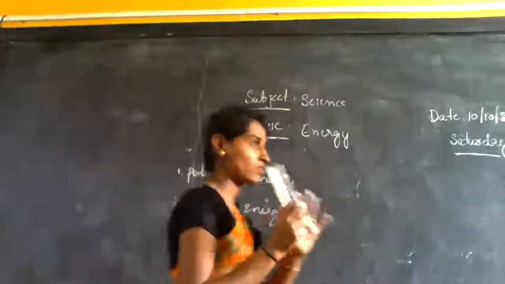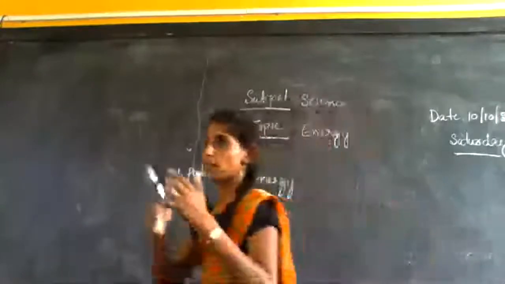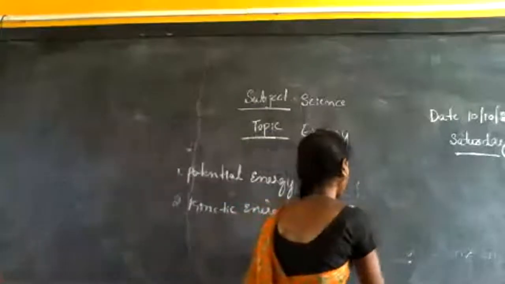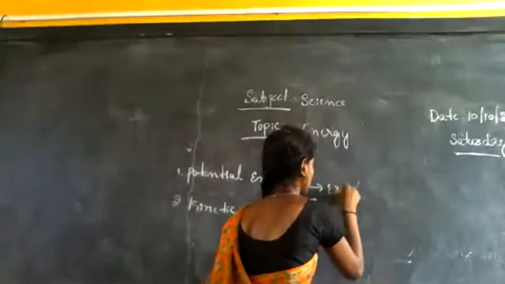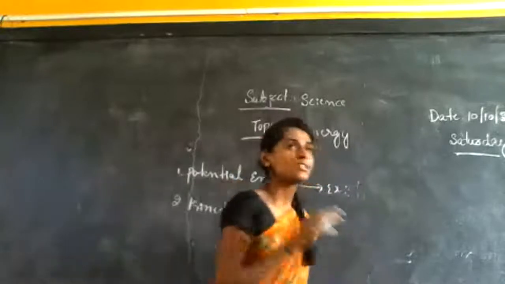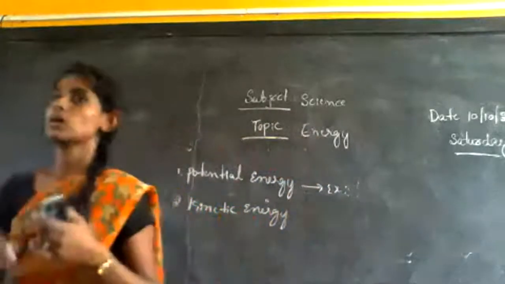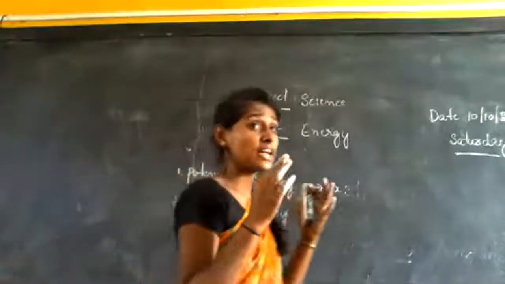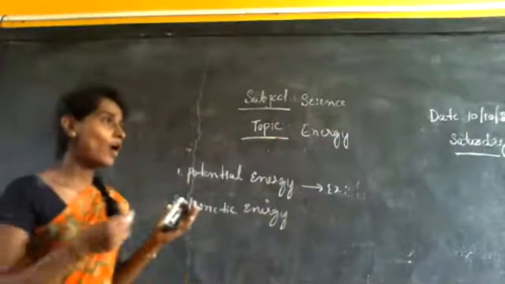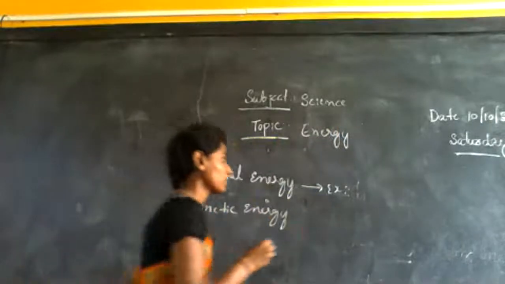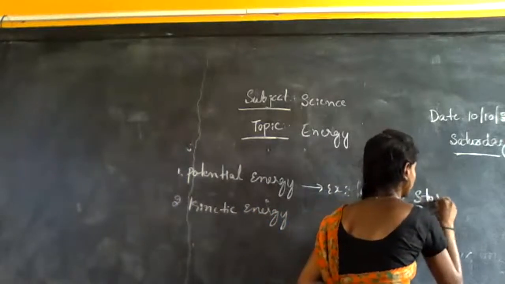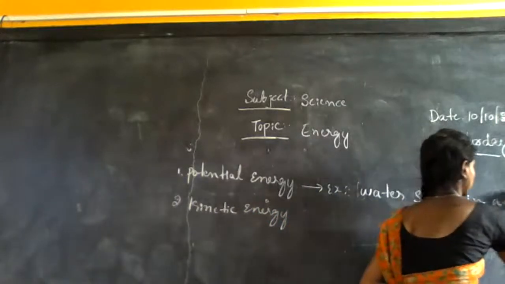I will give you examples. When a rubber band is stretching. First one is the stretched rubber band. Then the second example, we have to observe or listen carefully. Examples. Water stored in a tank.